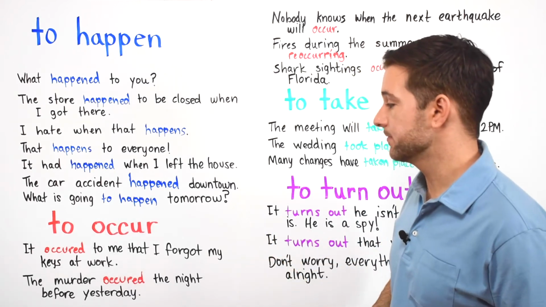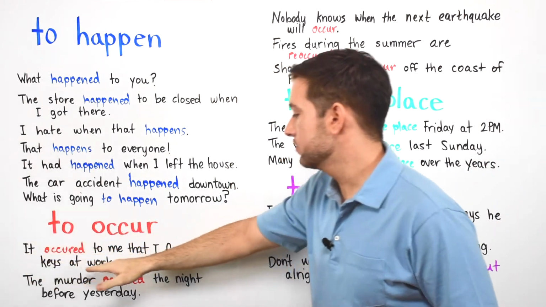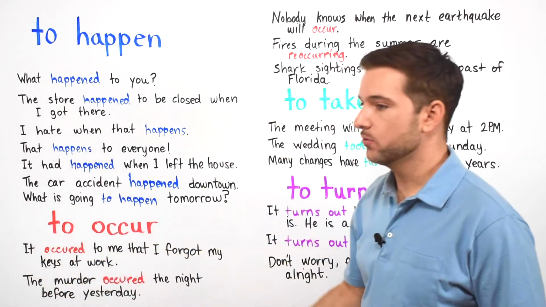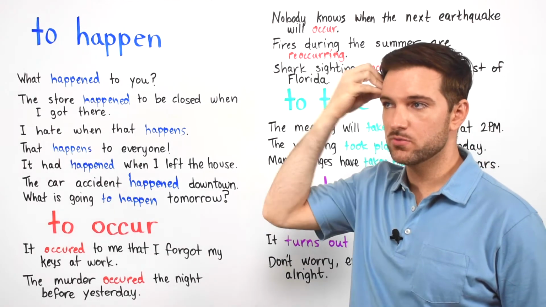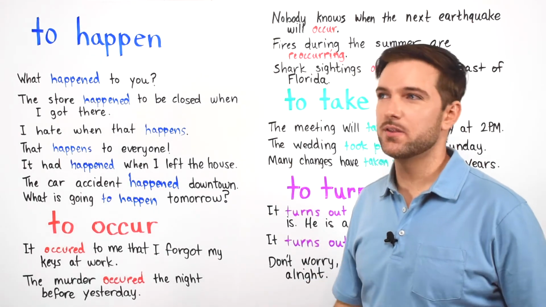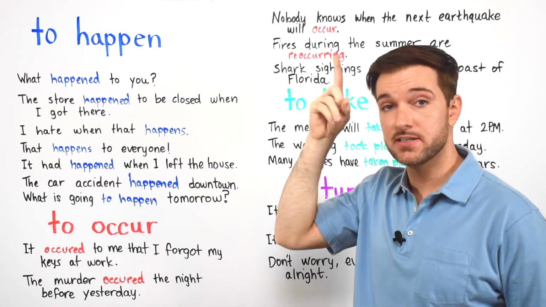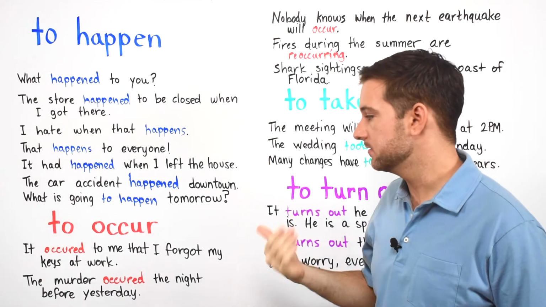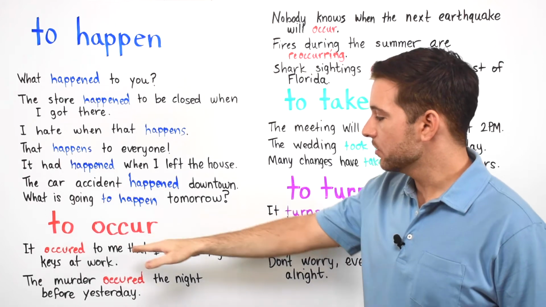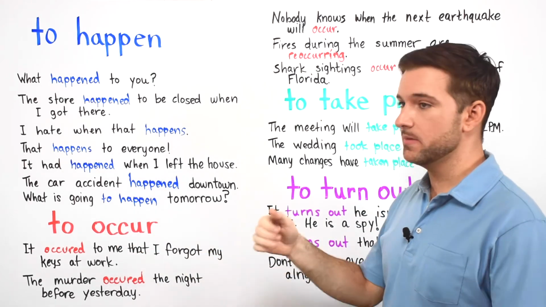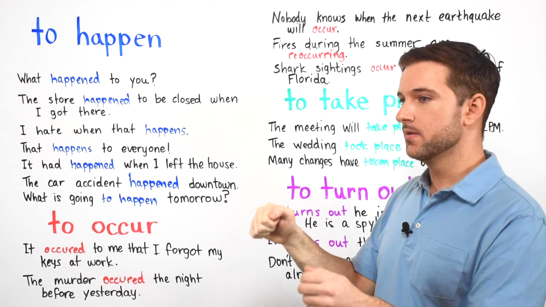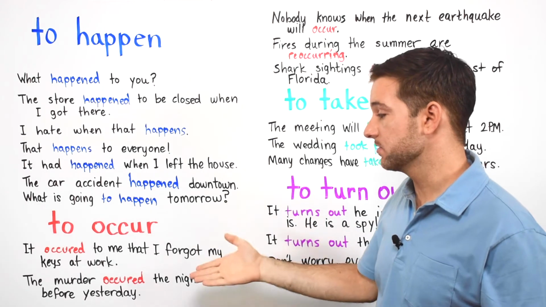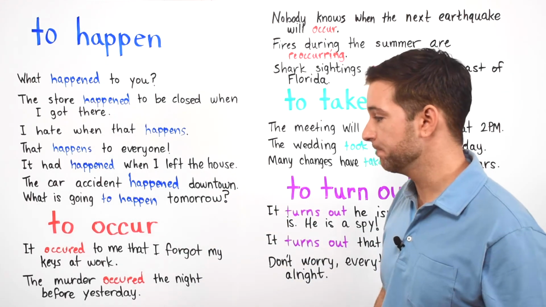Okay, let's look at some examples. It occurred to me that I forgot my keys at work. So right here, it occurred to me, we use that expression when something comes into our head, right? It's like you're just thinking and then, oh, it occurred to me at that moment that, it occurred to me that I forgot my keys at work. So in this case, maybe you're driving home, right? You're driving and you're like, oh, I forgot my keys at home, or at work, I'm sorry. I forgot my house keys at work, all right?